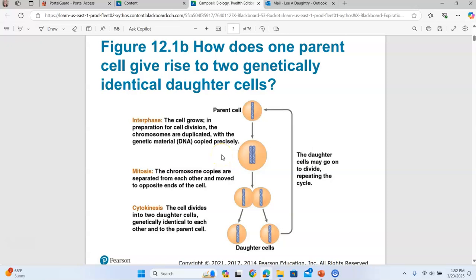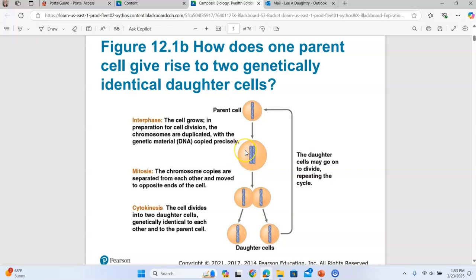During mitosis, the chromosome copies that were produced during interphase, and you can see here this parent cell has one single-stranded chromosome. During interphase, that single-stranded chromosome became a double-stranded chromosome consisting of 2 sister chromatids, and those sister chromatids are identical. They are absolutely 100% the same. The genetic information is exactly the same. So they are identical to one another.